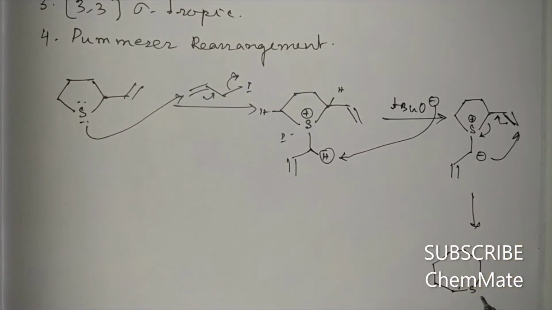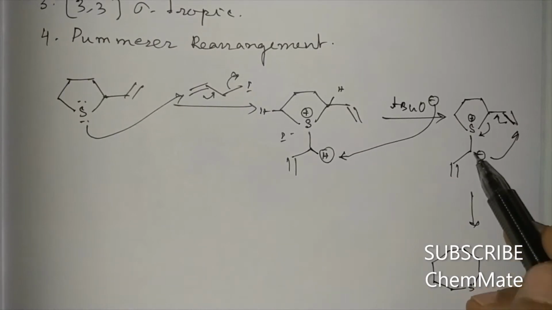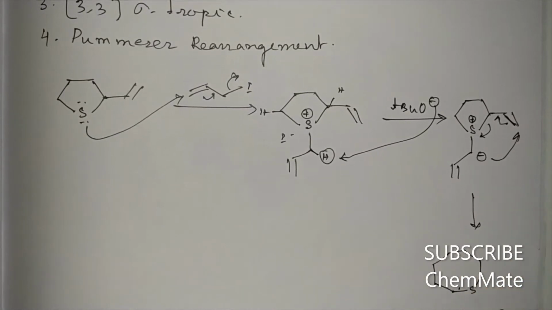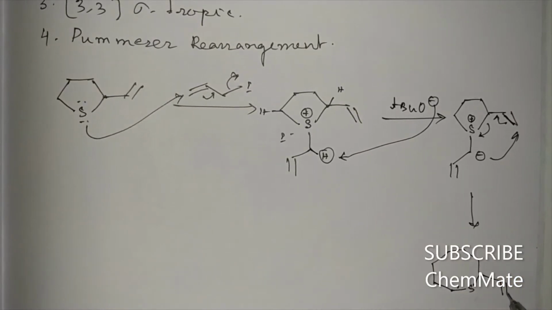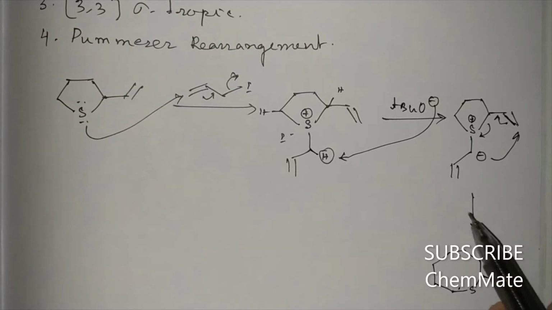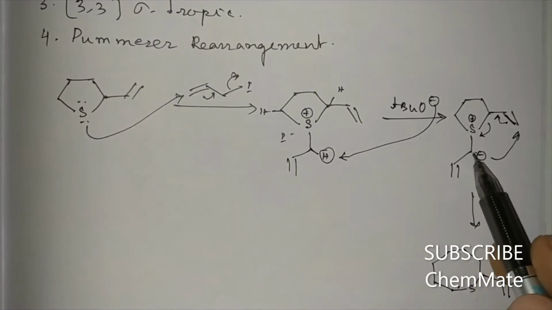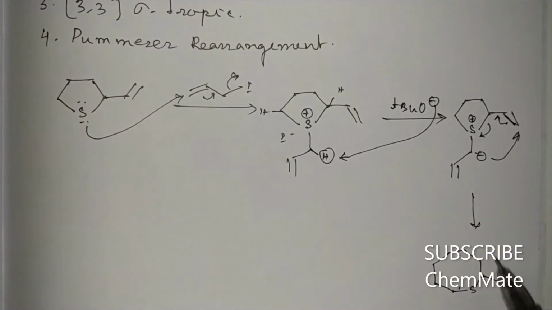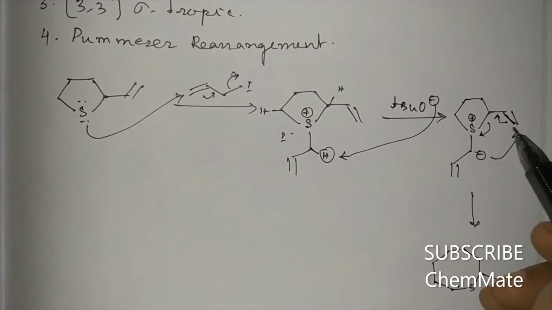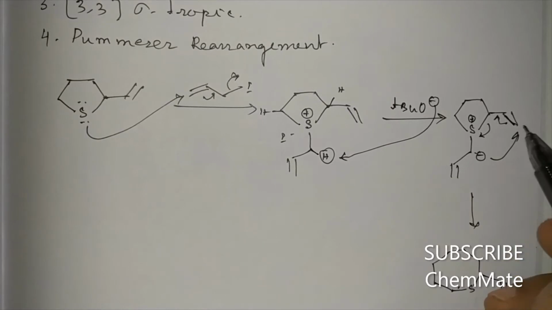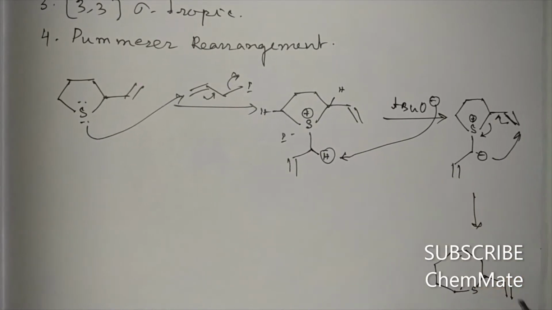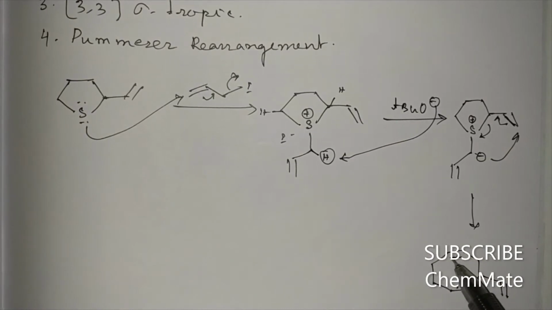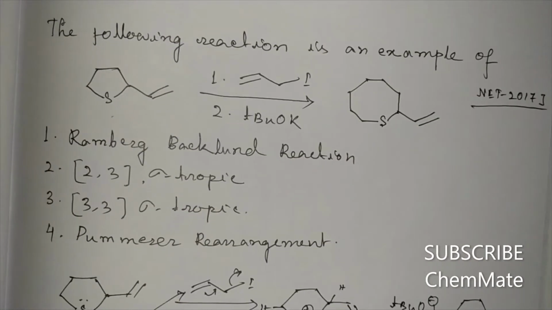Sulfur with the neighboring carbon will carry this allyl group, vinyl group, because this carbon will be incorporated into this ring, so there will be a vinyl group here, and the double bond will come at the 3 carbon, so 1 2 3 here. So this is the product.